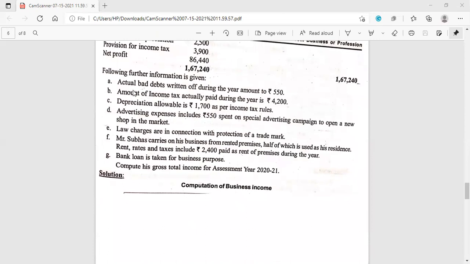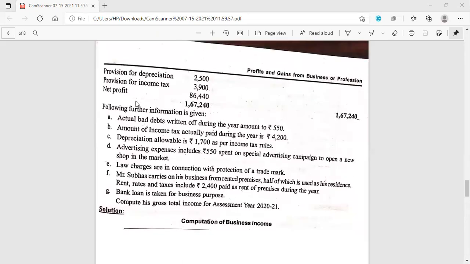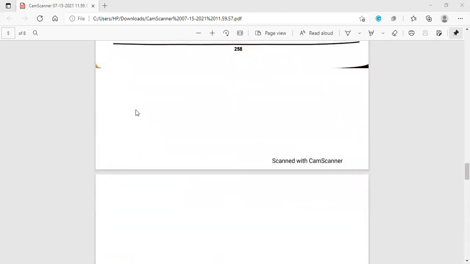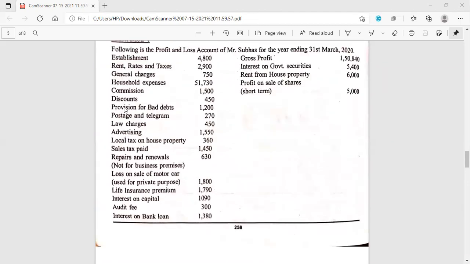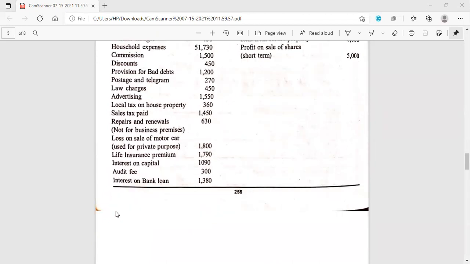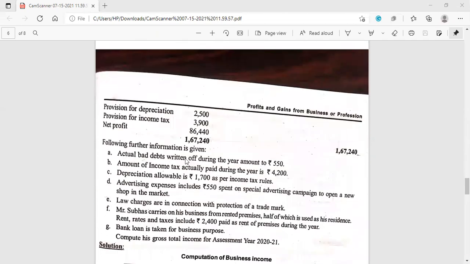So let us consider the additional informations one by one. First one is actual bad debts written off during the year amounting to rupees 550. Now there are bad debts, so they are not debited in the profit and loss account. See here, bad debts are not debited in the profit and loss account, but they have occurred after the closure of all the books of accounts. Because of that reason, they have mentioned it in the additional information.